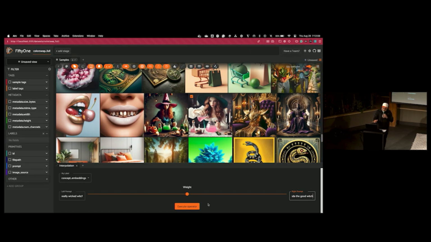And so we have two different concepts that we can kind of interpolate with, and we can weight towards one or towards the other. What's going to happen is we'll compute an embedding for this particular prompt, weight it however we want. So we can weight it more towards Wicked, we can weight it more towards Glenda the Good Witch, and then just do vector arithmetic, essentially taking this and then just adding it to the image prompt here. So in this case, actually, let's take that one. Let's go ahead and execute that and see what we end up with.